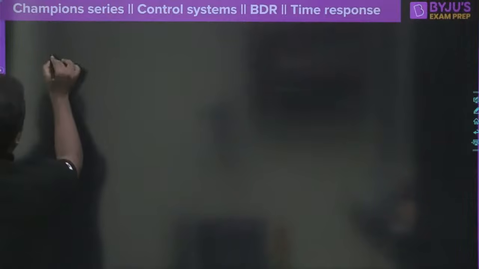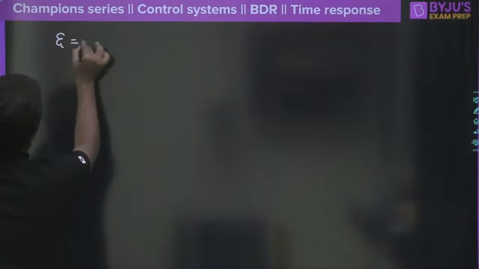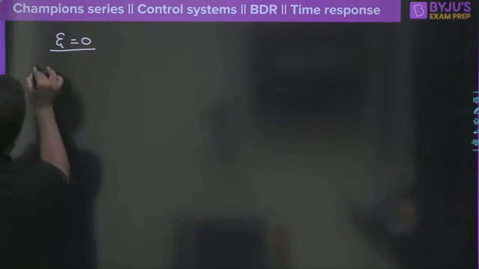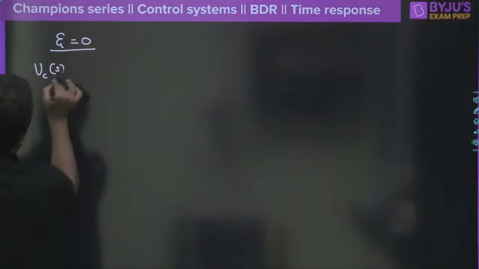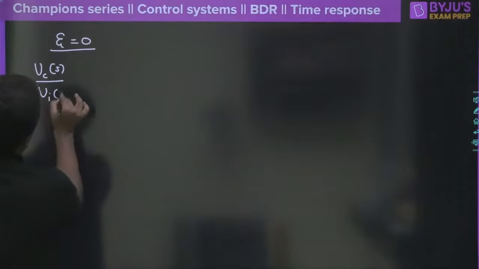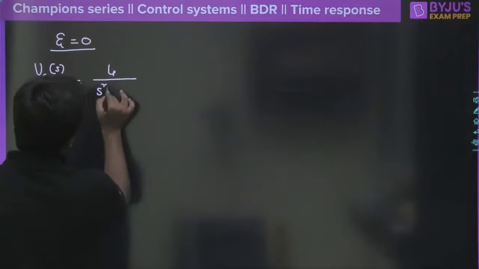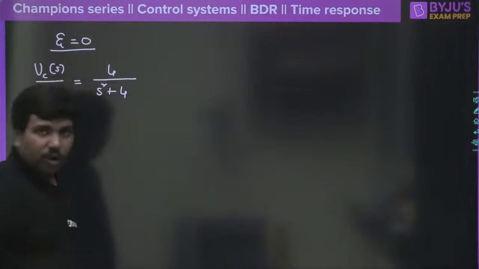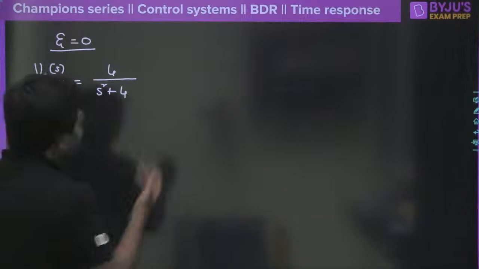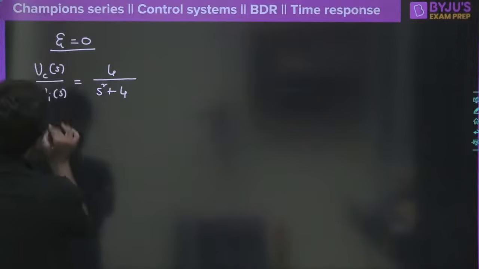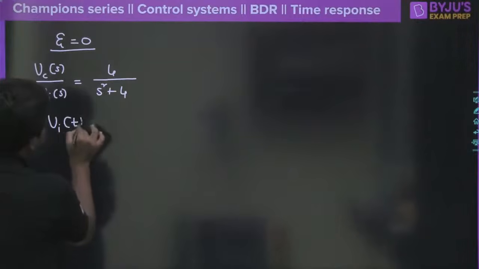So the problem here is, now zeta is 0 from the control system, we know that, and right now we have the transfer function Vc of s divided by Vi of s, which is nothing but 1 by LC, meaning 4 divided by s square plus 4, correct? This is what we have. And when zeta is equal to 0, we know that we are applying the step input. Why am I calling it step input here?